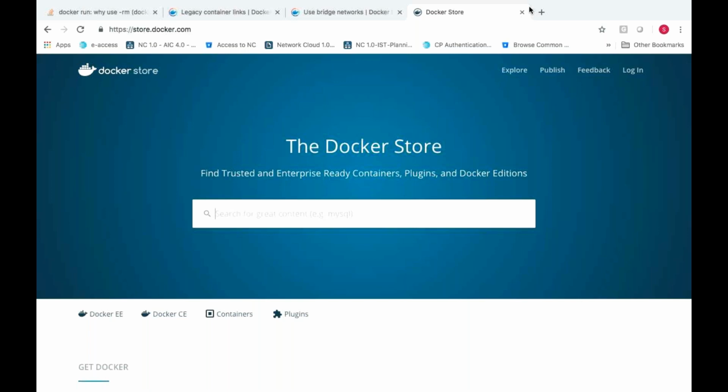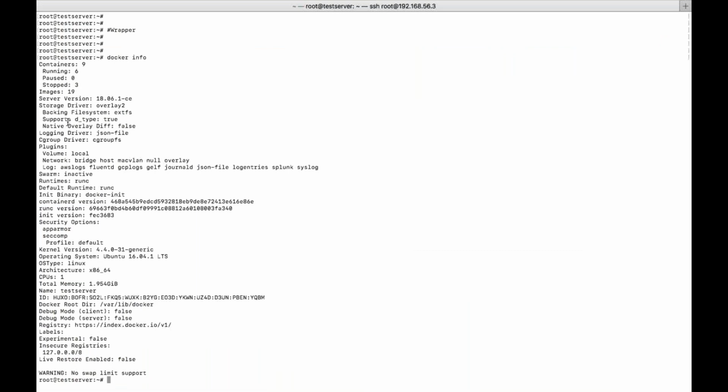I already told you, right? When you executed the Docker info command, we saw a lot of things which are supported, like logs. If you want to add a particular third-party plugin to your Docker, then we can install it. Those plugins you can find in this Docker store.